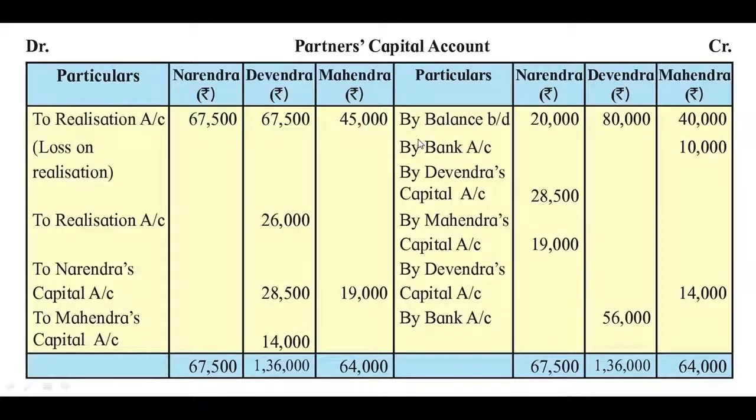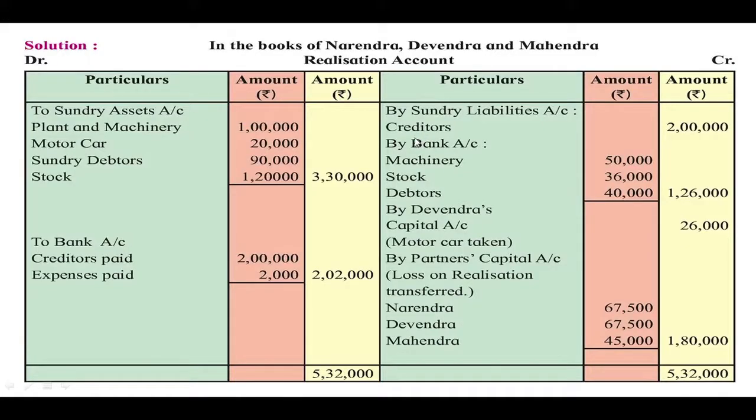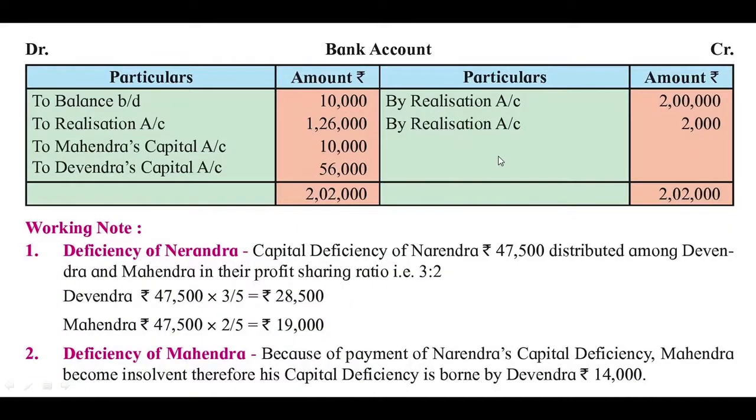Next, we have to go through the credit side of the realization account. Here you can see by bank account is written and the total is 1,26,000. This amount is received by the business when the assets were sold. So the entry will be recorded on the debit side of the bank account because this cash comes in the business, and debit side of the bank account is the receipt side. So to realization account 1,26,000 is recorded here.